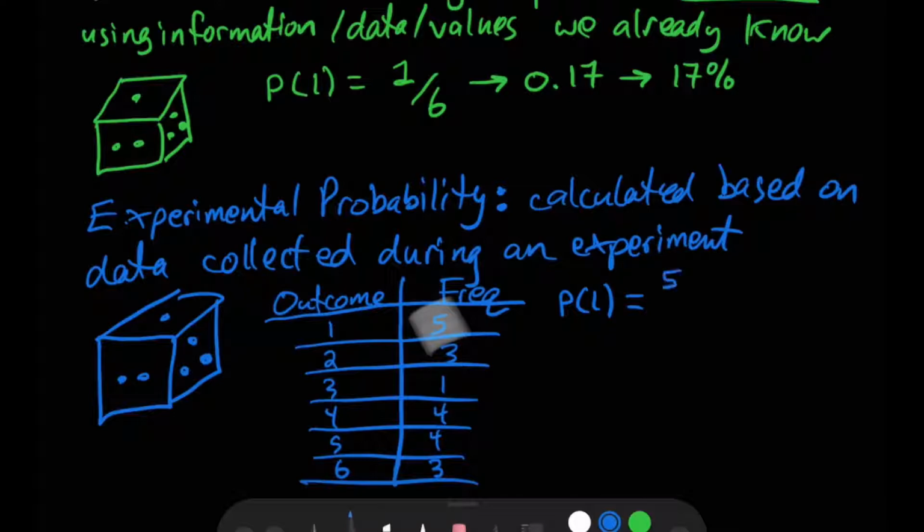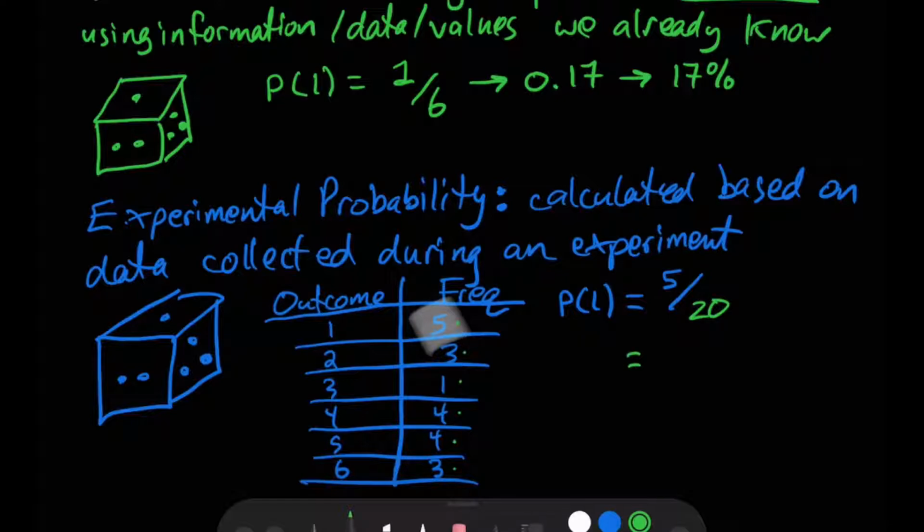So let's put 5 on the top of our fraction. On the bottom, I want to know how many different experiments I performed, how many different trials did I perform of the experiment, how many total outcomes did I have. So we can count. 5 plus 3 is 8, 9 plus 4 is 13, plus 8 is 22, plus 3 is 25. Let me double check that. 8, 9, 10, 11, 12, 8. Sorry, it's only 20. Math teachers make simple math mistakes too sometimes.